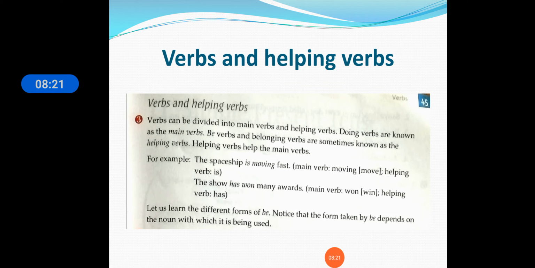What are the helping verbs? Main verbs and helping verbs. For example, here: this show has won many awards. So won is the main verb and has is the helping verb here. Okay, students.